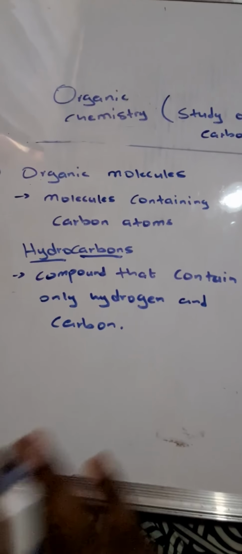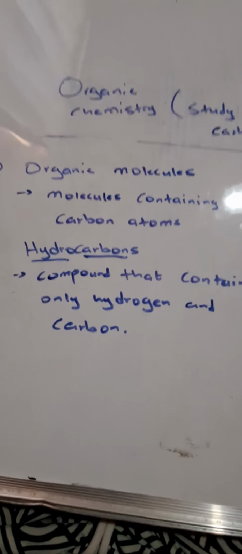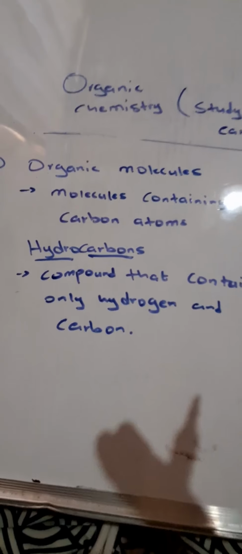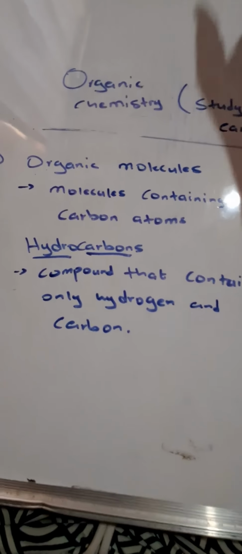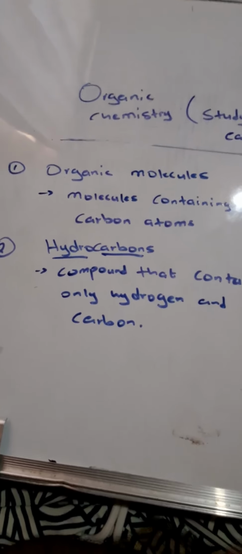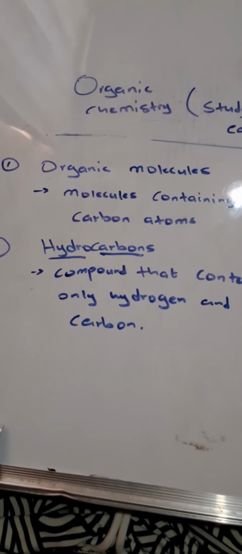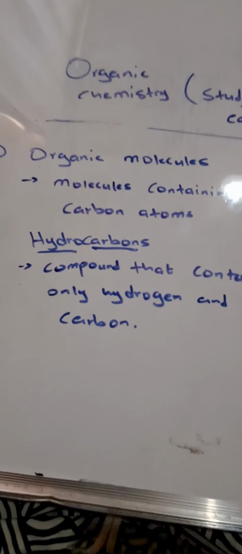So we do not have any other atom, only carbon bonded to hydrogen. I hope that makes sense. So that is a hydrocarbon. Our first three homologous series, which are alkane, alkene and alkyne, are regarded as hydrocarbons because the bonds that exist in them are only between a carbon and a hydrogen.